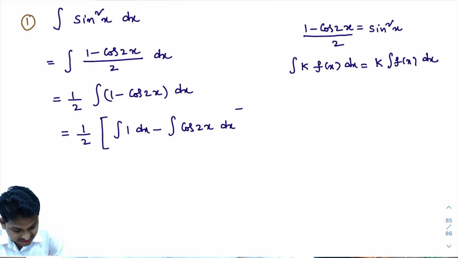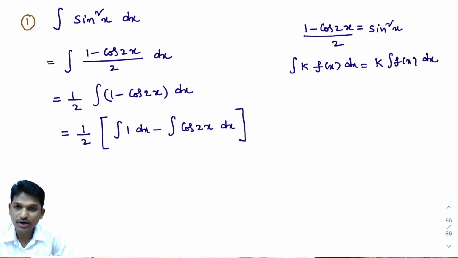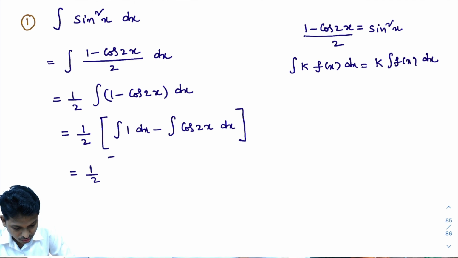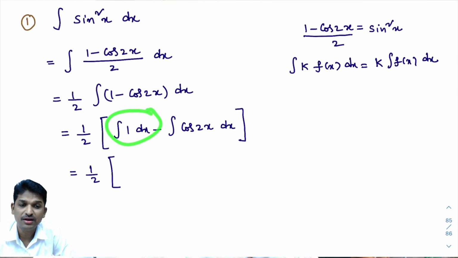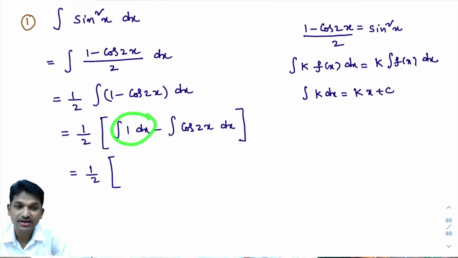I hope you are understanding. I am integrating this one. We integrate each and every part like this. Now I'll integrate this one. That equals 1 by 2 into integral of 1 dx. In first class you learned the formula: integral of k dx is kx plus c. So integral of 1 dx is 1 into x plus c, that is x plus c. I will write the c at the end.